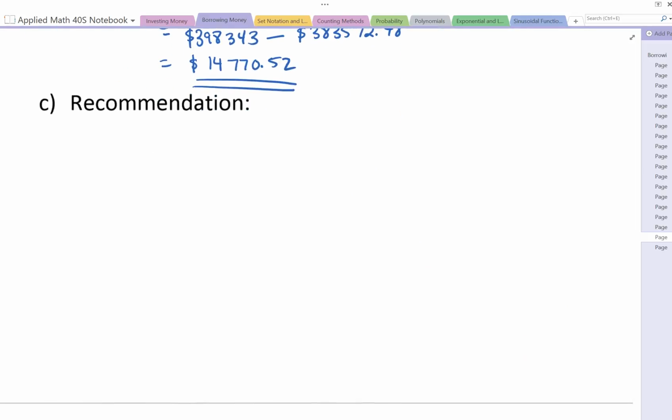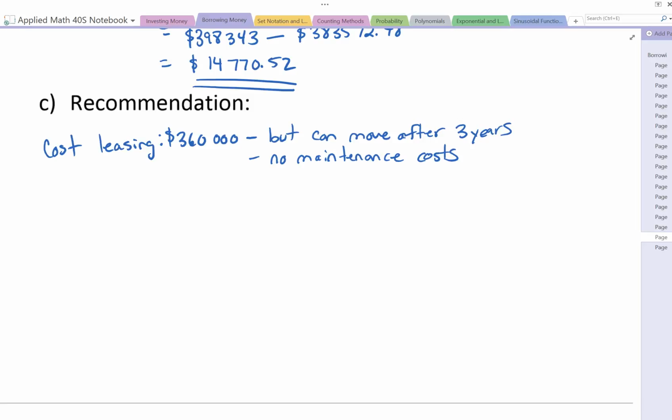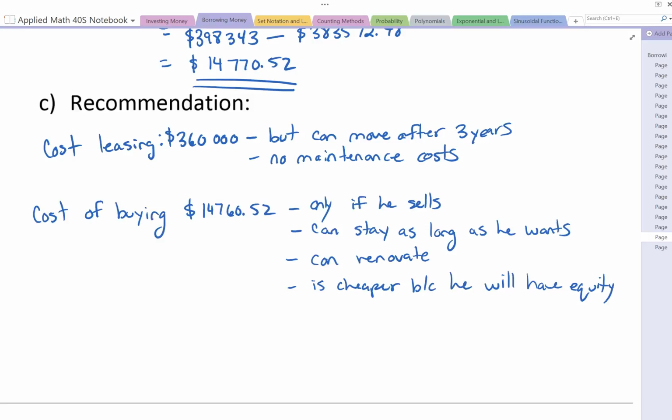Well, it depends whether or not he keeps the house, doesn't keep the house, wants the equity, doesn't want the equity, right? So let's write some sort of concluding statement here. The cost of leasing is $360,000, but you can move after 3 years and there are no maintenance costs. Everything's taken care of for you. Now the cost of buying was $14,760, but that's only if he sells because he'll have that equity. Now he can stay as long as he wants and he can renovate, and it is considered cheaper because he does own some of that house, so that he will have that equity. So I would say he should buy.